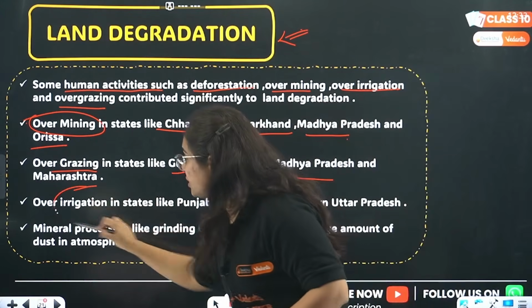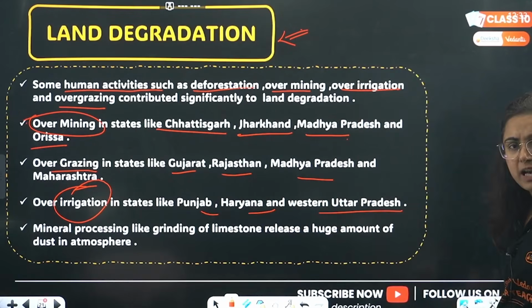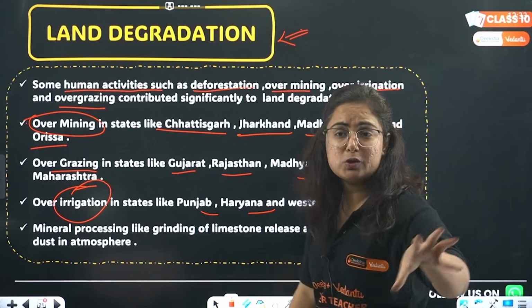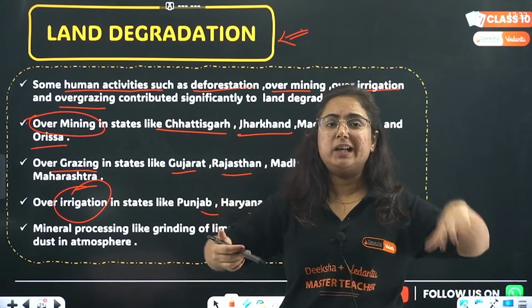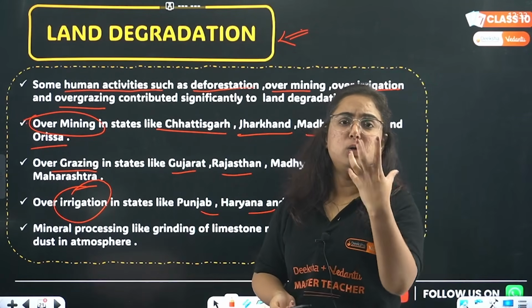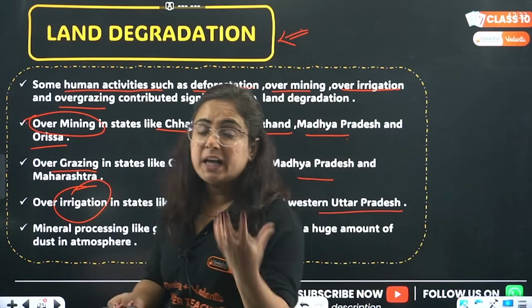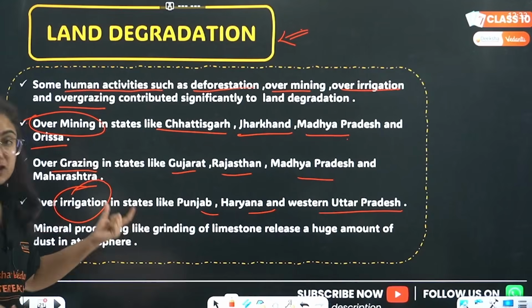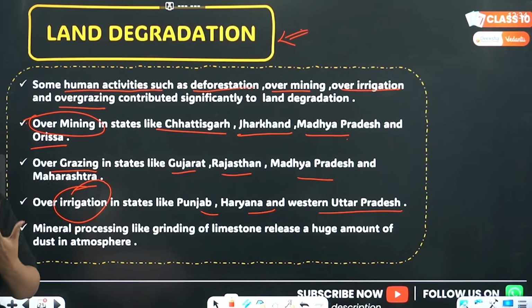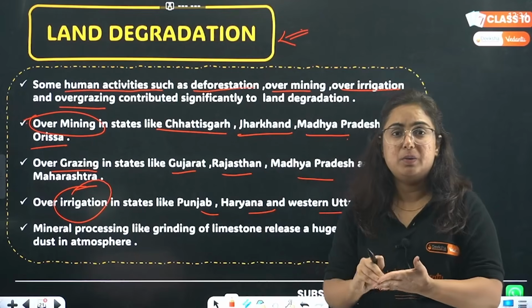Over irrigation in the states like Punjab, Haryana, Western UP, right, because of that green revolution where they thought that we should be first. In that sense, what they did, wheat was actually to be grown in alluvial soil in that part, but rice was not. Rice was not the subsistence crop of that region, right? To commercially grow it more and more to cope up with the demand of green revolution, Punjab, Haryana, Western UP